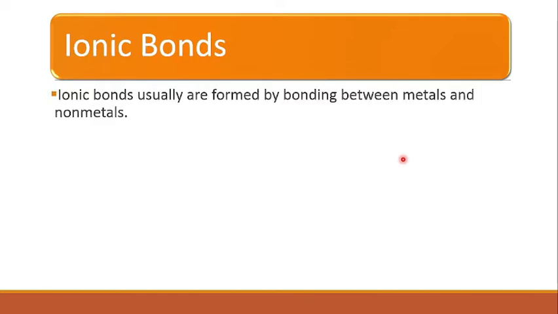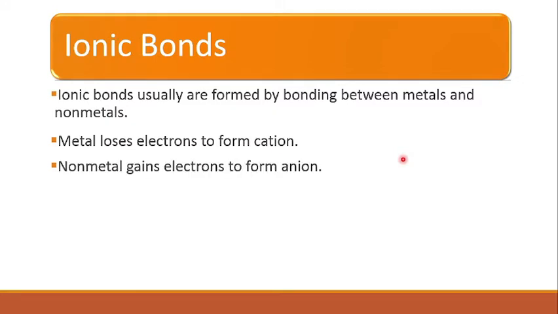Ionic bonds usually are formed by bonding between metals and non-metals. The metal loses electrons to form a cation and the non-metal gains electrons to form an anion.